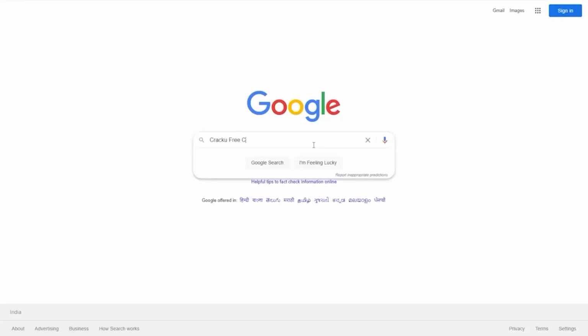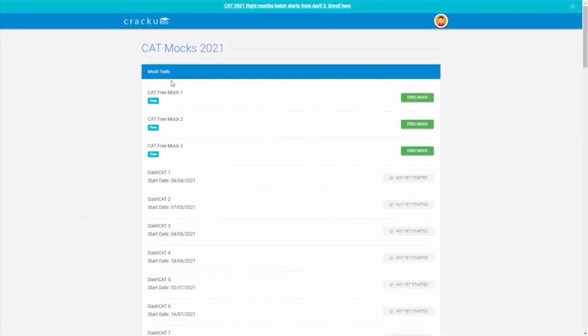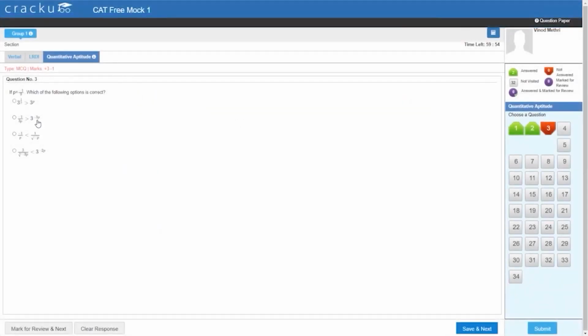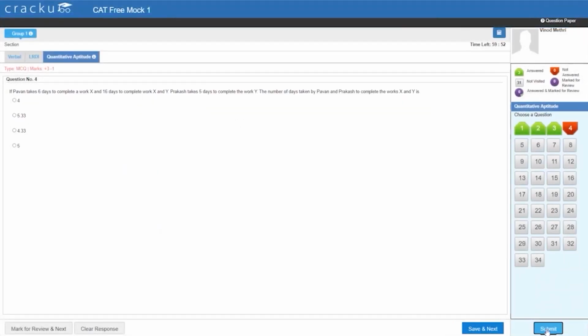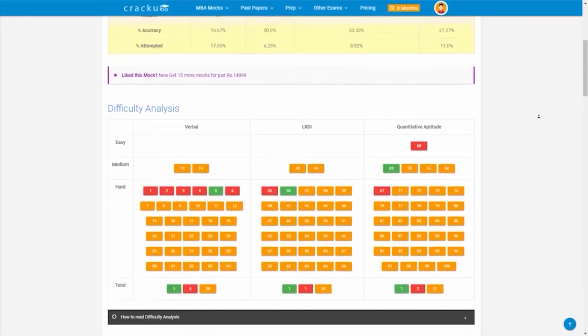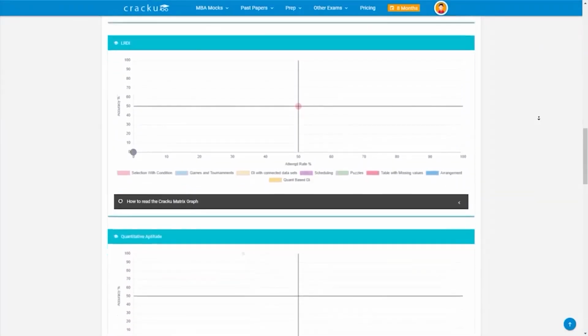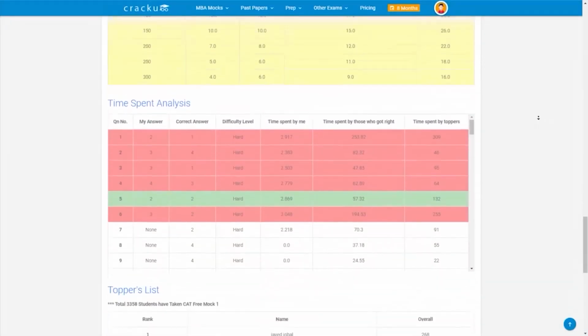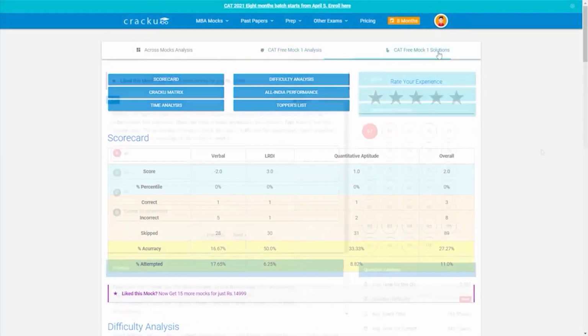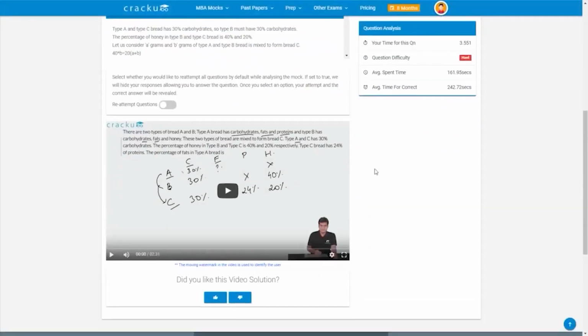Google search CrackU free CAT mocks. Click on the first link. You can attempt 3 latest mocks in the actual exam interface. After completing the test, you get detailed solutions, analysis, and percentile along with your scorecard to gauge your All India performance. Click on the solutions to get video solutions from our expert faculty.